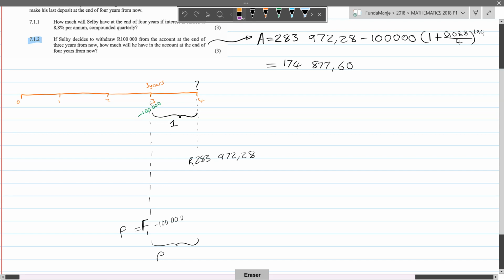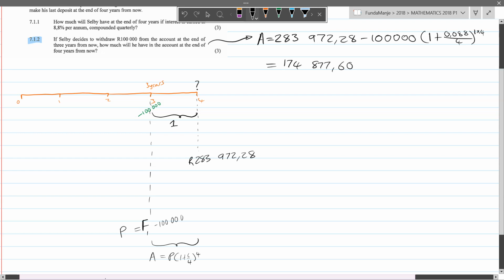So we say A will be equal to P times (1 plus i over m) to the power of n times m, of which we already know that's just 1 year compounding 4 times, so it would look something like that.